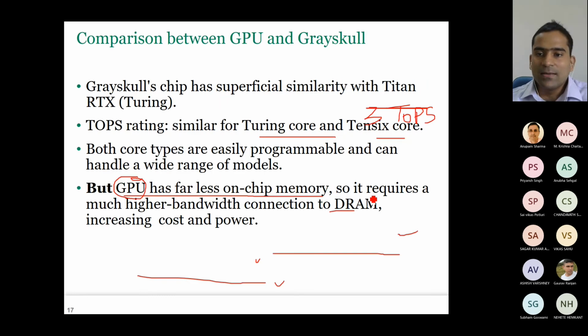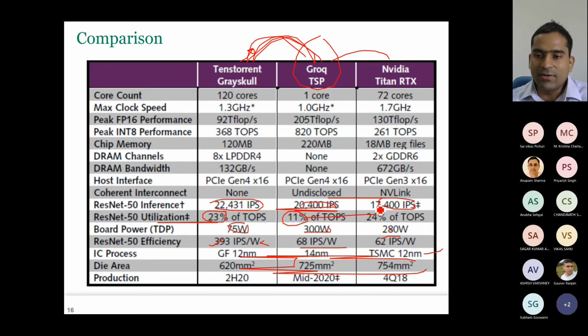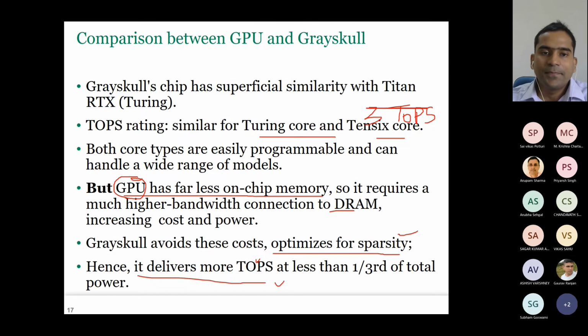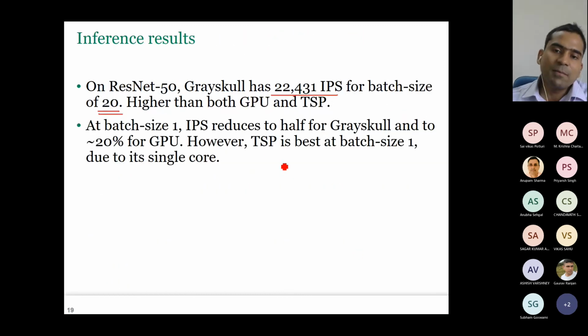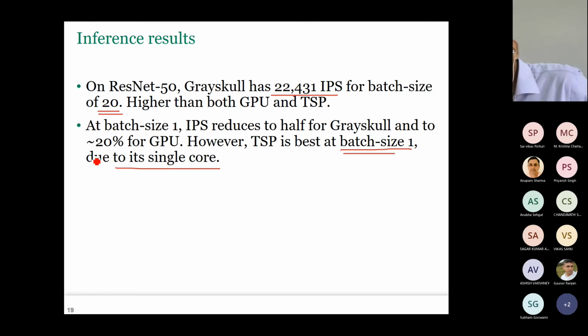So here it was 17,000. So you divide it by 5. That much will be the IPS at batch size of 1. However, because TSP has just 1 core, that's why it is very good at small batch size. Okay, so that means at the batch size of 1, TSP is best.